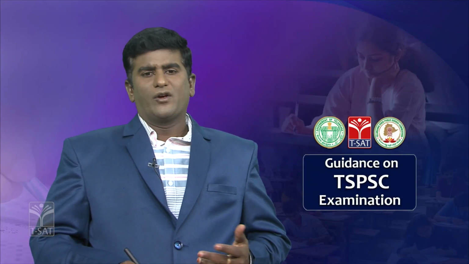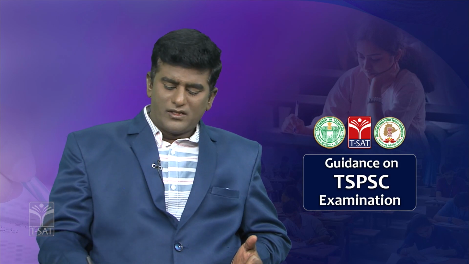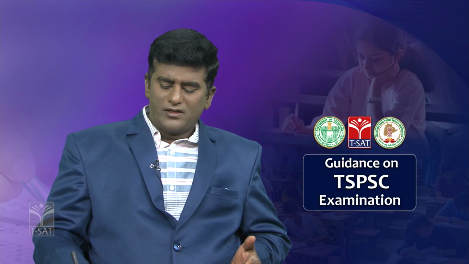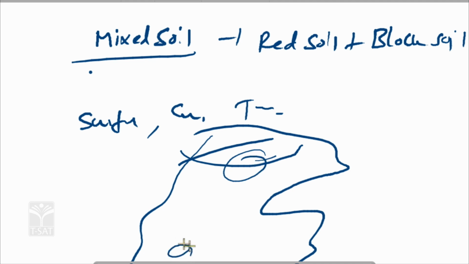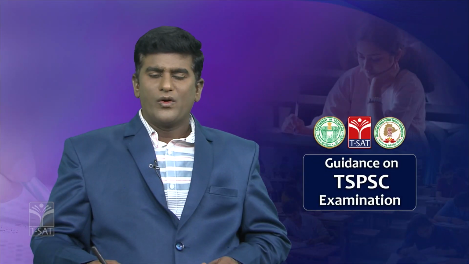As for the distribution of mixed soil in Telangana, the northern part of Telangana and the upper southern part of the region are covered by mixed soil. It is also a highly fertile soil.